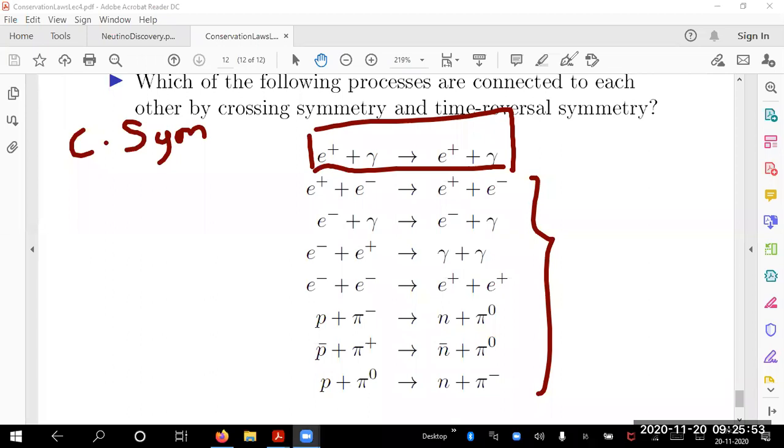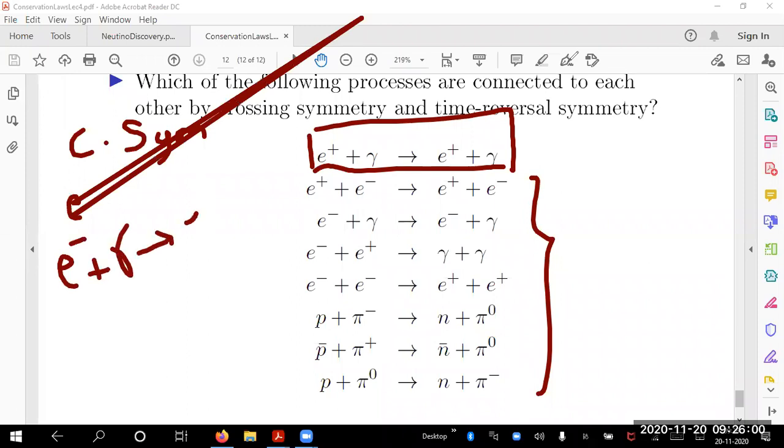E minus and gamma. E minus. Okay, one: E minus plus gamma, going to E minus plus gamma. Fine. This is what is known as your Compton effect, correct?